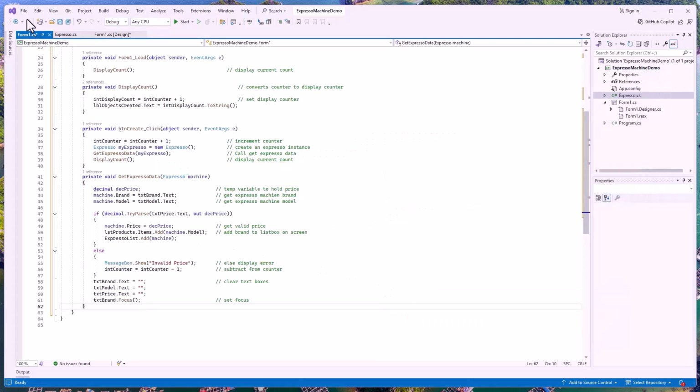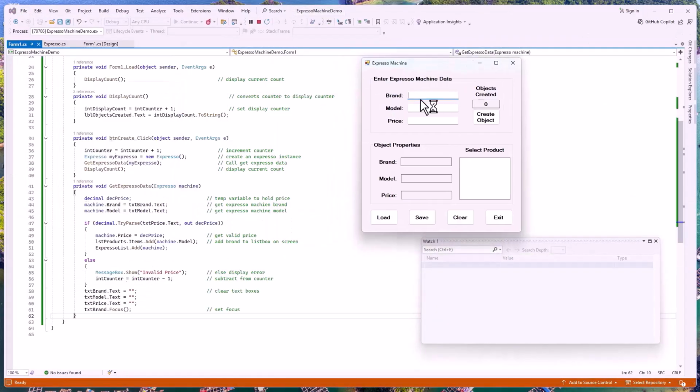And if I'm not mistaken, we can test this. And indeed, we're sitting right there at the brand. I'll type brand 1 as a test, model 1 as a test, and price of $1. Create the object. Model pops up on my selected index here. Doesn't do anything because I didn't create a list. I didn't create anything for the list box yet. We're sitting up here in brand.